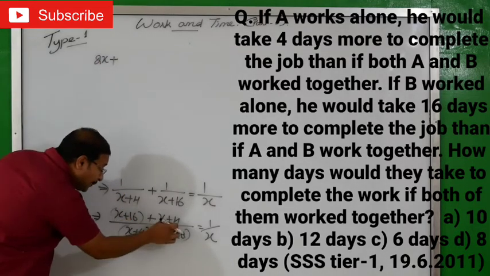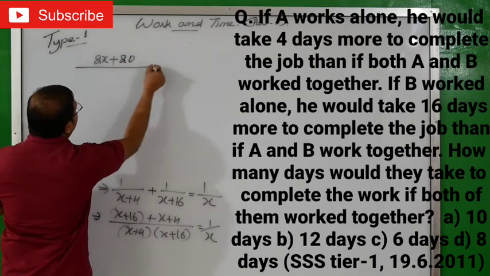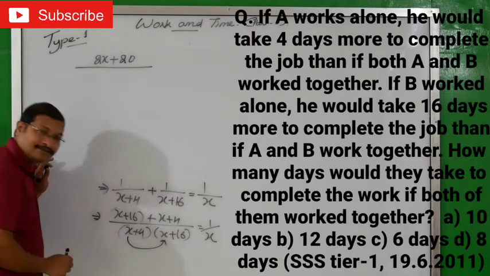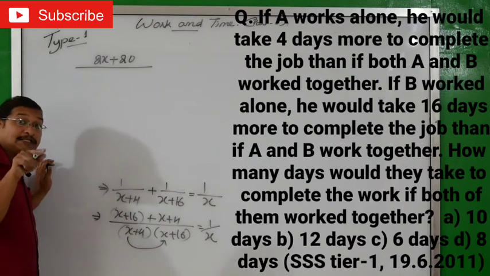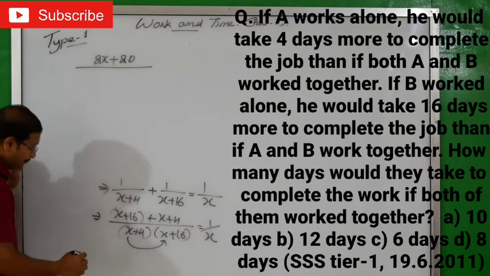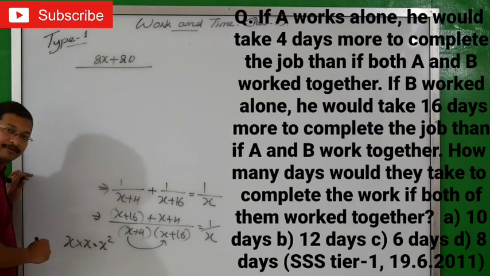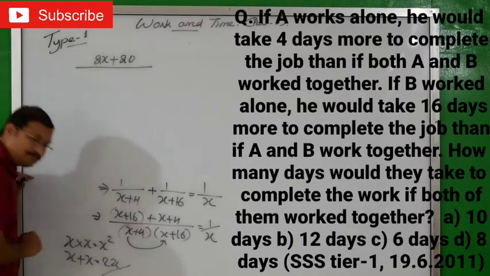Now 16 plus 4, 20, divided by, we have to open the bracket. So X into X, X square. X plus X, 2X. Ready?